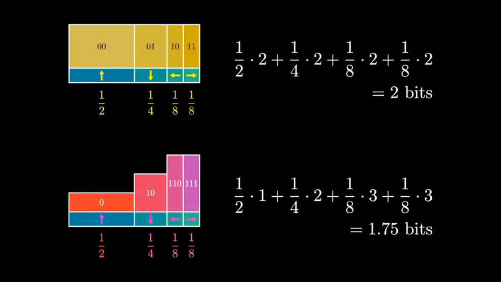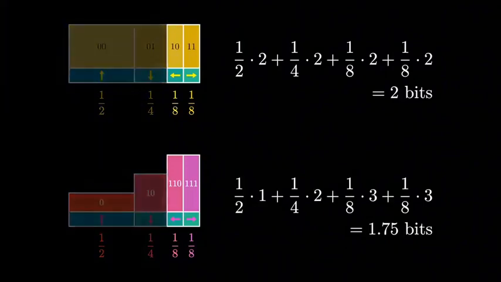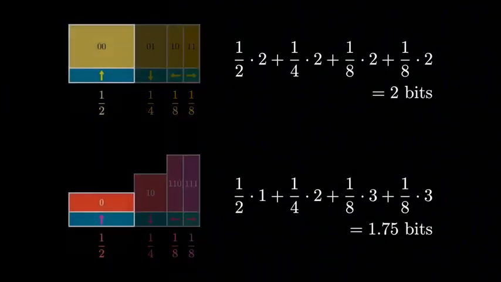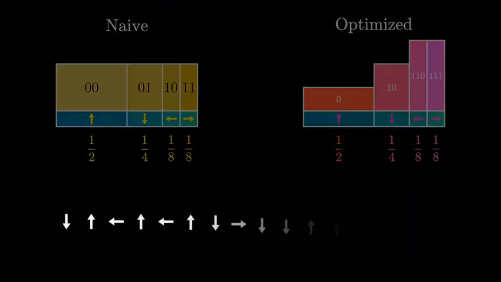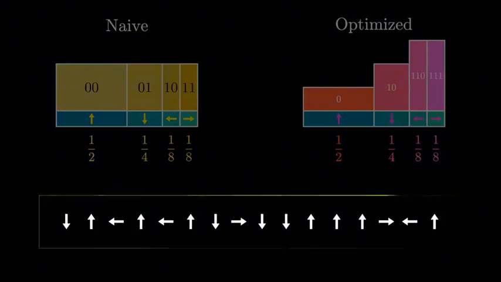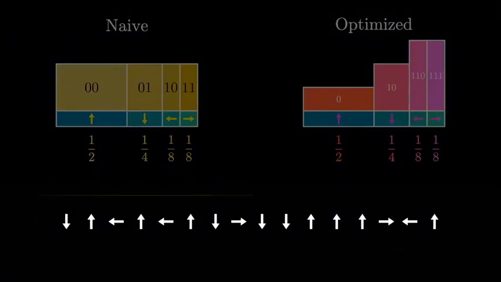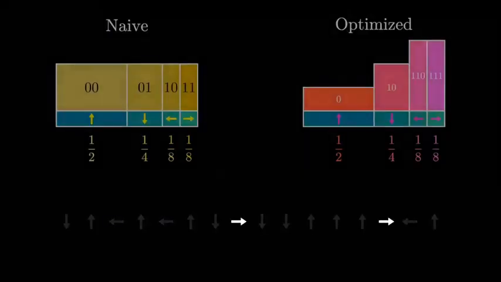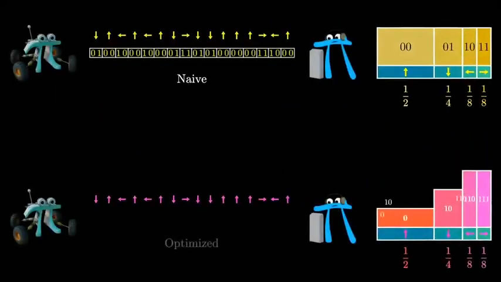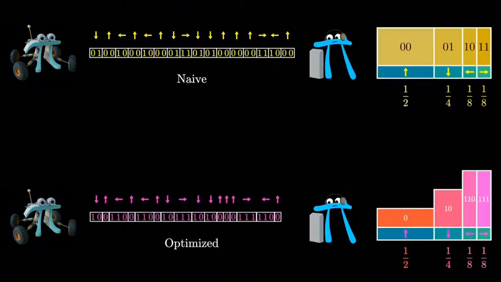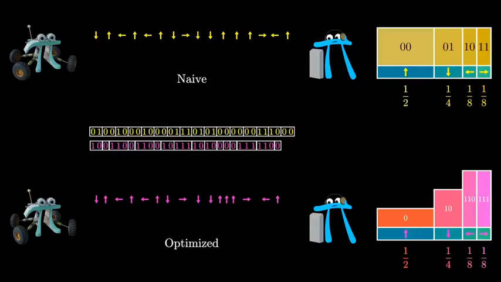The second student is spending more bits on those last 2 instructions, but because they come up so much less frequently, this is more than made up for by using only 1 bit for that most common instruction. And you can see this efficiency bear out empirically too. This right here is a set of instructions sampled from that distribution. You'll notice lots of ups, about half as many downs, and even fewer lefts and rights. When you turn each symbol into the appropriate bit string following this encoding, the resulting sequence of bits is indeed shorter than what the naive method gave.